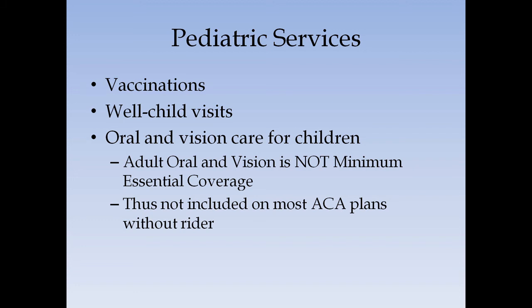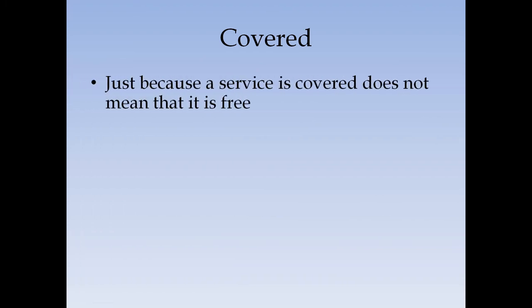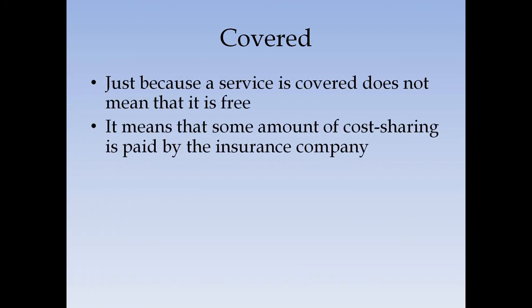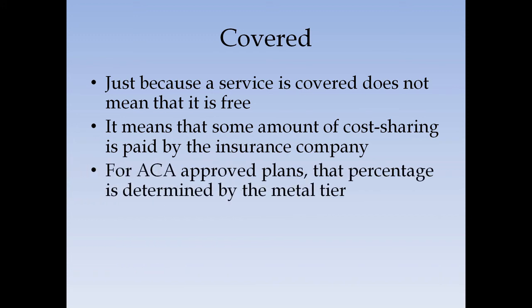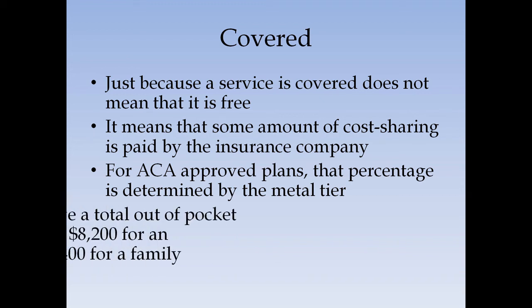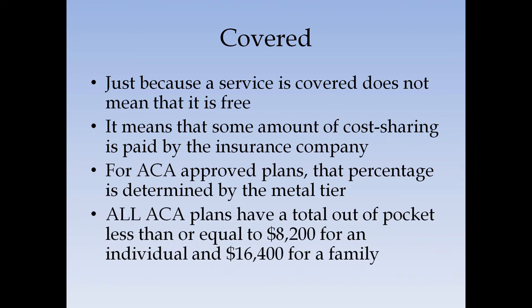Lastly, it is important we understand the term covered. Just because a service is covered does not mean that it is free. It means that some amount of cost sharing is to be paid by the insurance company. For all ACA-approved plans, that amount of cost sharing can be determined by looking at their metal tier, which we will look at in a future video. All ACA plans have a total out-of-pocket maximum of less than or equal to $8,200 for an individual or $16,400 for a family at the time of this recording.